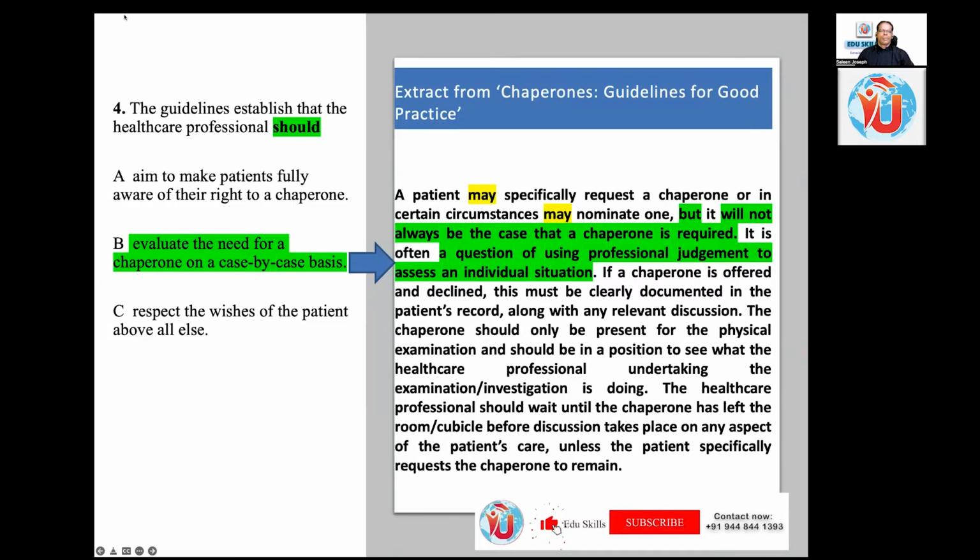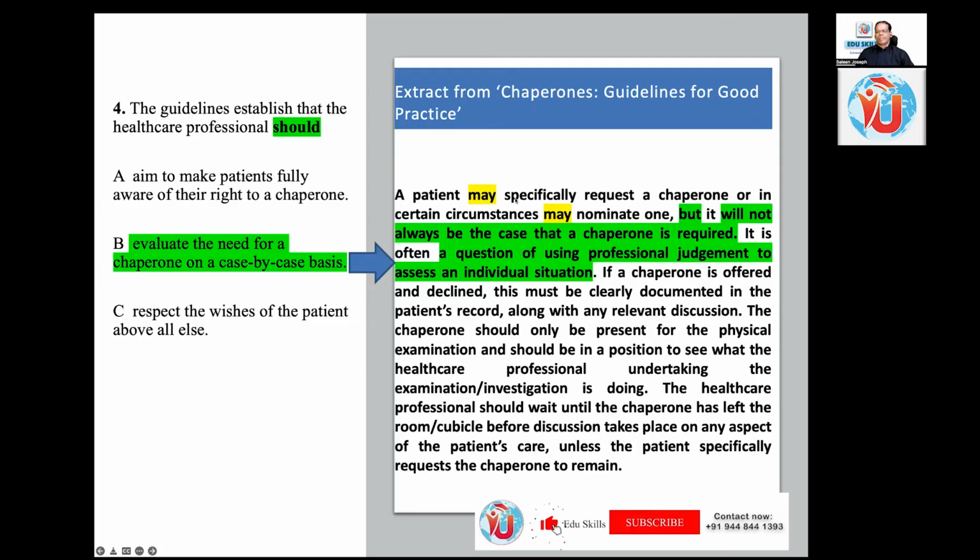The guidelines establish that the healthcare professional should aim to make patients fully aware of their right to a chaperone, evaluate the need for a chaperone on a case-by-case basis, respect the wishes of the patient above all else. Need not explain it. It is clearly given here. You have a contrasting word here, right?